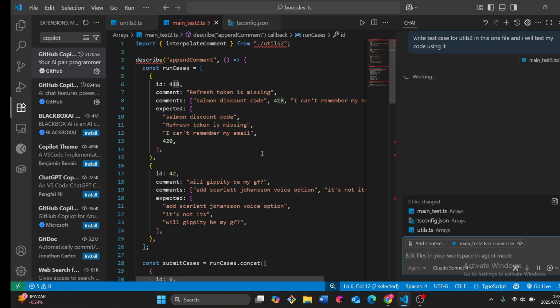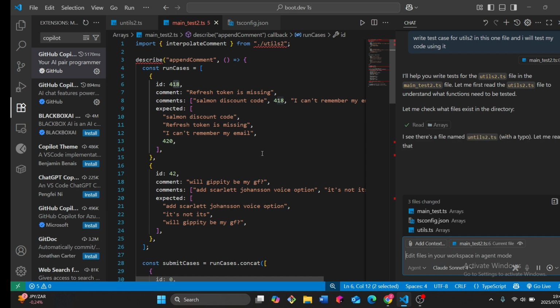Okay, Copilot will write the test for us. I don't want to write the test cases myself, man. It will be tedious. Be fast, Copilot, be fast. Okay, we don't have time. We don't have all day.